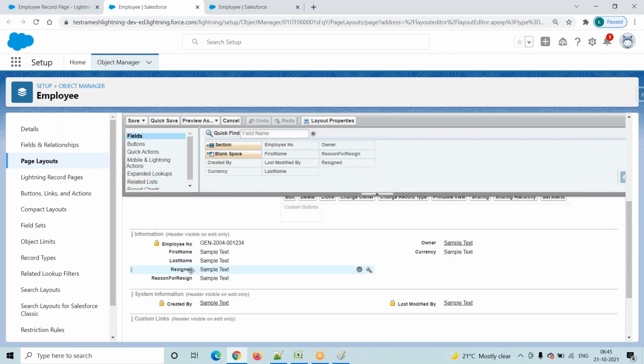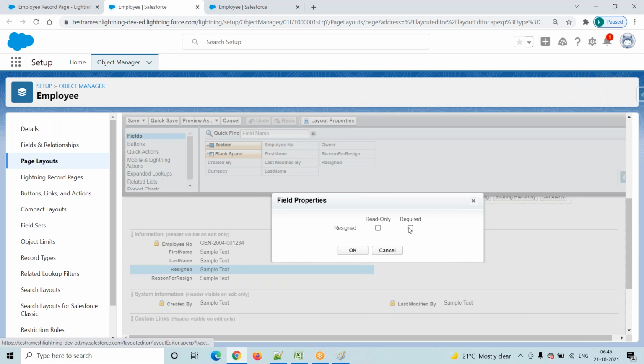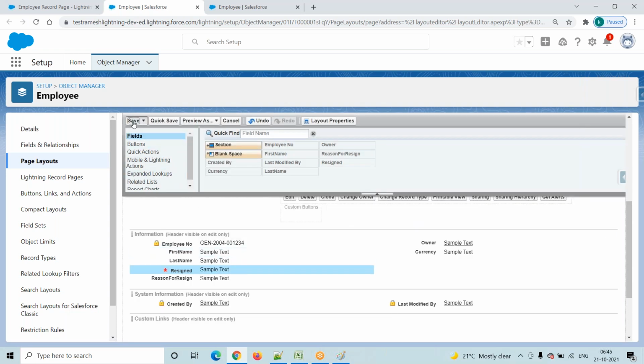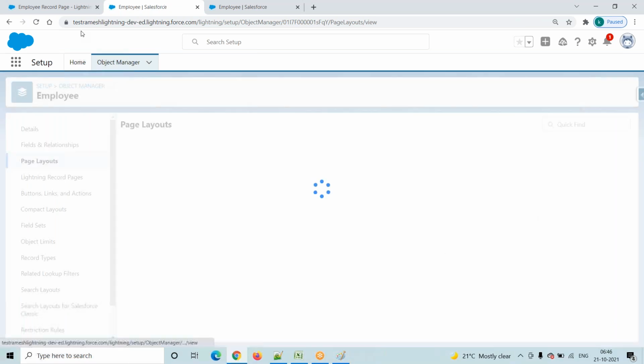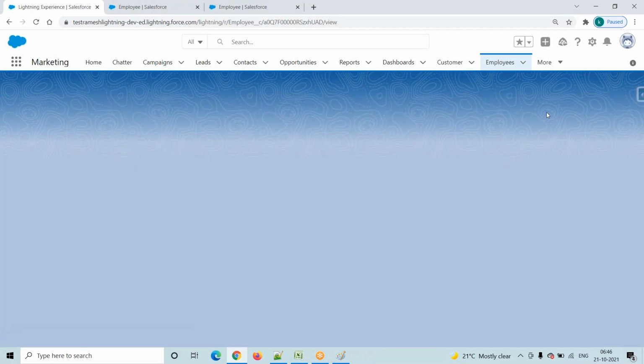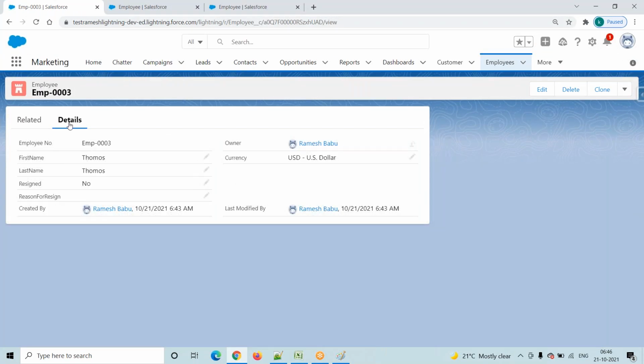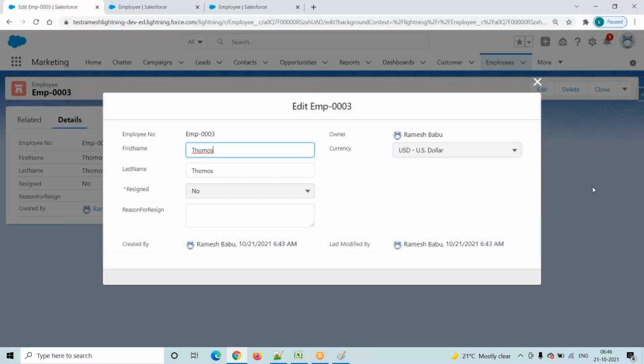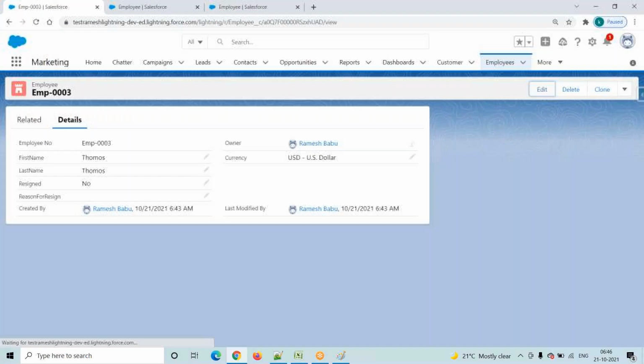Now go to here, I'm making Resigned a required field. Click on this one, Required. Click on OK. Finally, save this one. Now go back to my record page. Take any new record or existing record. This is a detail page. Click on this Edit button. See here, Resigned is with the red mark, with the star, which means it is a mandatory field. We made this field required at the page layout level.